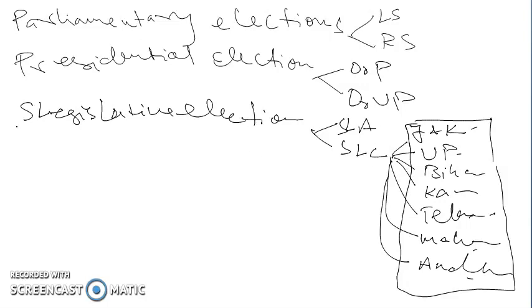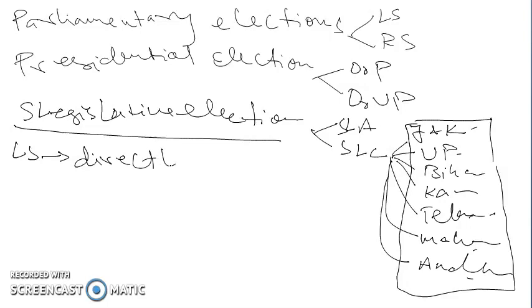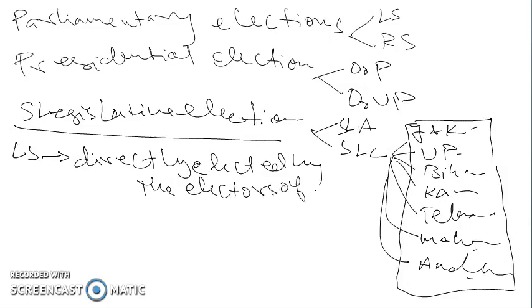Now let's talk about the manner, methods or procedures of elections to different offices. First, let's talk about election to Lok Sabha. Election to Lok Sabha is direct. It means the members to the Lok Sabha are directly elected by the electors of their constituency.